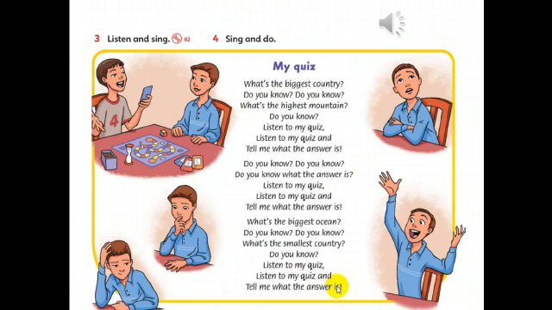Now, exercise number 3, listen and sing. But before listening, look at the pictures, okay? Look at the picture. What are the children doing? Yes, they are playing a quiz game, okay? Look at the boy. Is he singing? Yes, he is. Now, look at this boy. Does he know the answer? Yes, he knows the answer. He puts his hands up, so he knows the answer. Now please listen carefully to a song, okay?